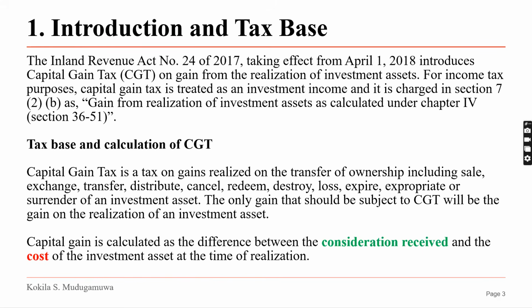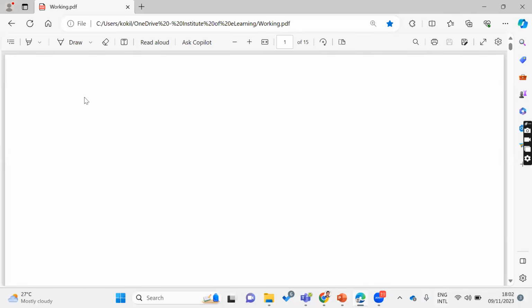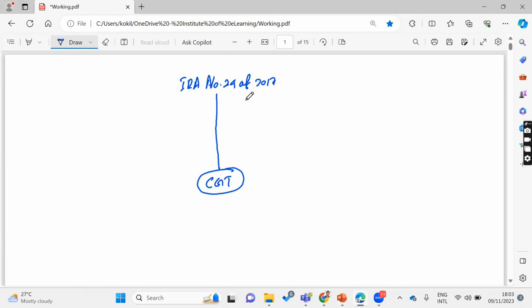When it is introduced. So, as you all are aware, with effect from the new Inland Revenue Act, which is introduced on 1st April 2018 onward. So, let's say this is capital gain tax. This capital gain tax is applicable under the Inland Revenue Act number 24 of 2017.